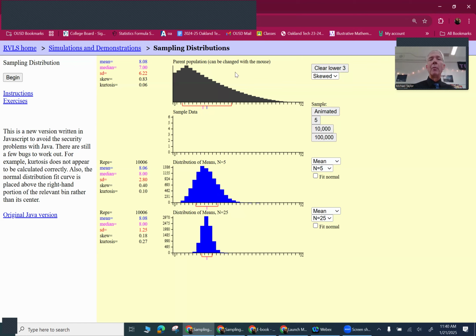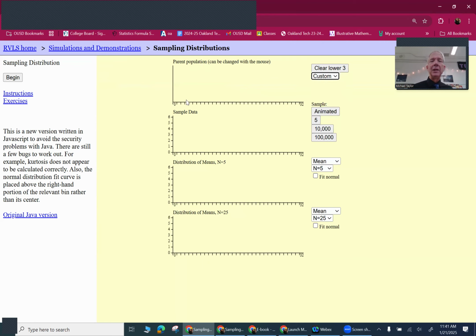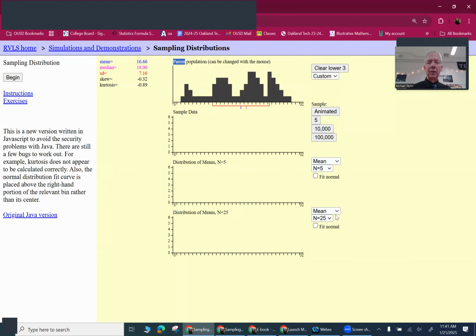All right, I'm going to give you one more thing to try on your own. So I'm going to change this to custom. And the idea here is once you click custom, you can make this thing any shape at all you want, some crazy shape. And then my challenge to you is to set the mean n equals 5 and mean n equals 25. Do like 10,000 of those and see if the same pattern that we had before shows up. And just to show you that it does, I'm going to do 100,000 in each.